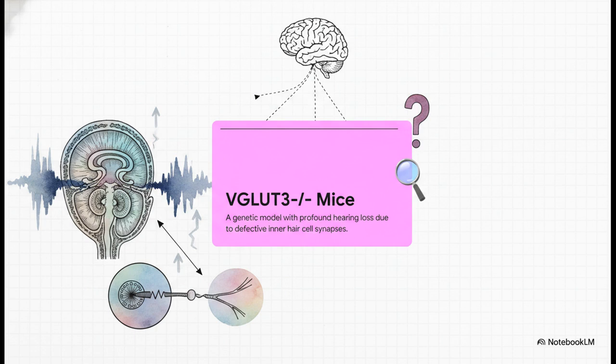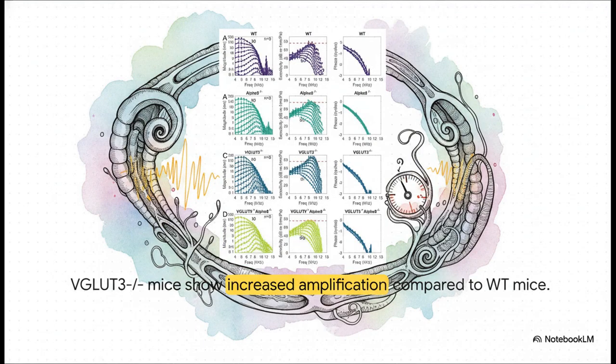Think about it. If the brain realizes it's completely in the dark and not getting any sound, what does it tell that descending MOC pathway to do? Well, look at these sensitivity curves mapped directly from the basilar membrane's vibrations. Focus on the VGLUT3 knockout mice. Paradoxically, these deafened mice showed a massive increase in cochlear amplification for low-intensity sounds compared to normal wild-type mice. The brain is literally turning up the gain.